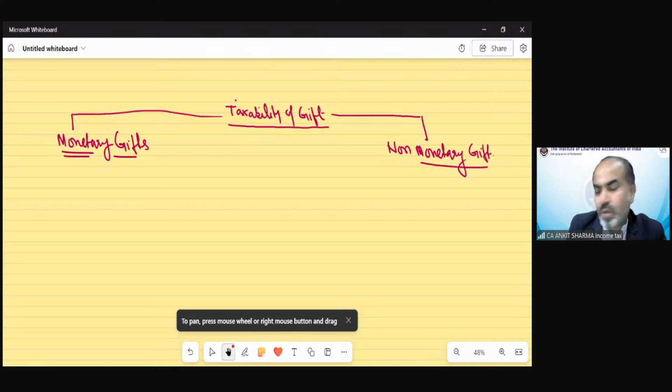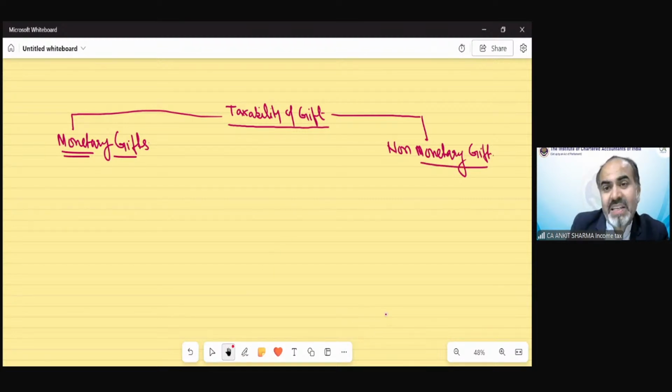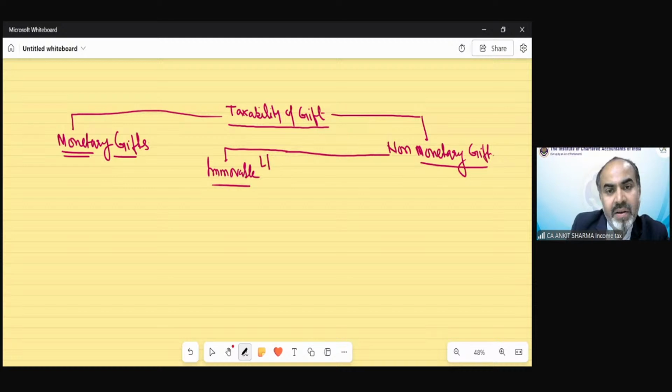In case of non-monetary gifts, the asset has been divided again into two categories. One is immovable properties. Immovable means land, building, or of course both.